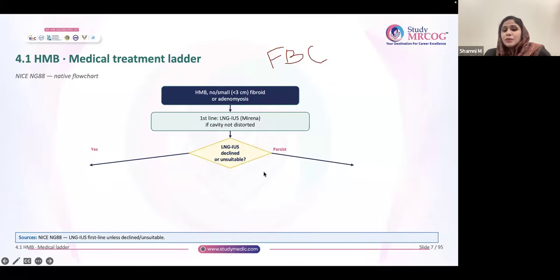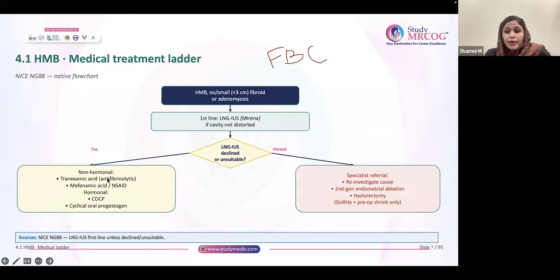Now, in certain situations like which I discussed now, the patient is planning pregnancy or any other condition where she declines LNG-IUS, it's not suitable for her, she's not accepting it. In such situations, you can go either with the non-hormonal method or the hormonal method. So, what are the non-hormonal methods? Like tranexamic acid, mefenamic acid, or NSAID is also another option.